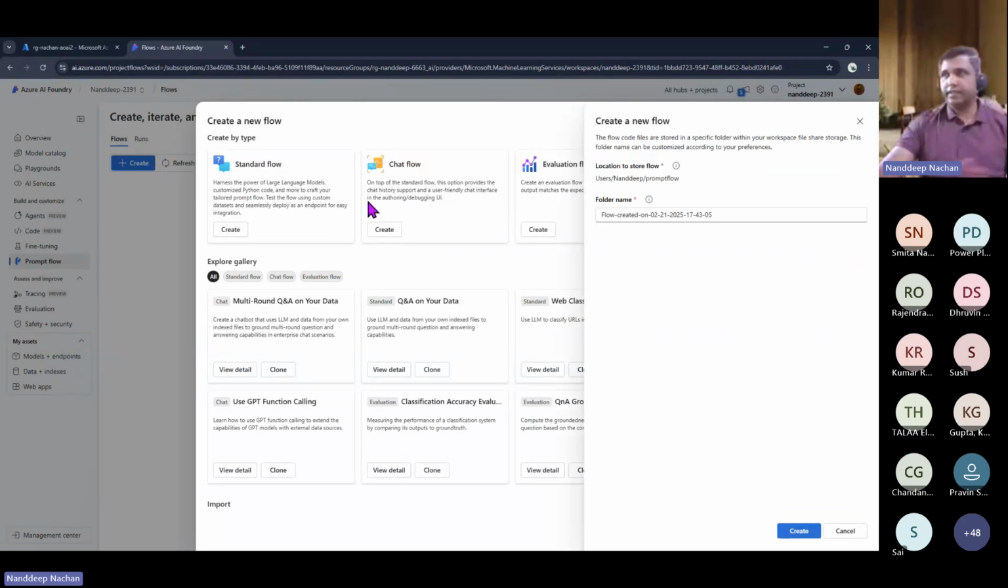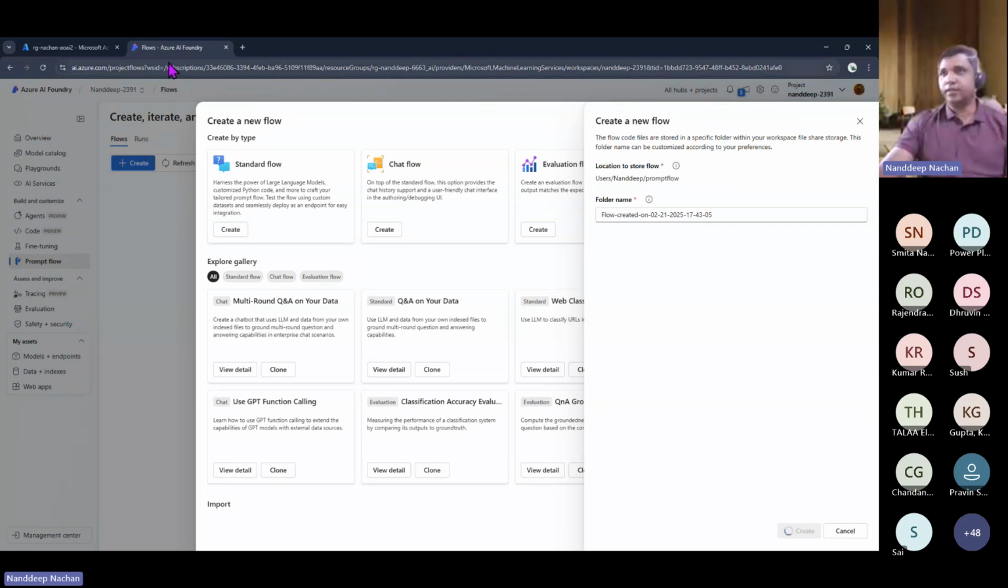Otherwise, if you are clueless what to do, you can always go with the standard flow, and then you can just create that standard flow, and from here you will be able to choose the model that you want to test out. You will be able to define the entire prompts and everything, and then from there you will be able to use those prompt flows in your applications.